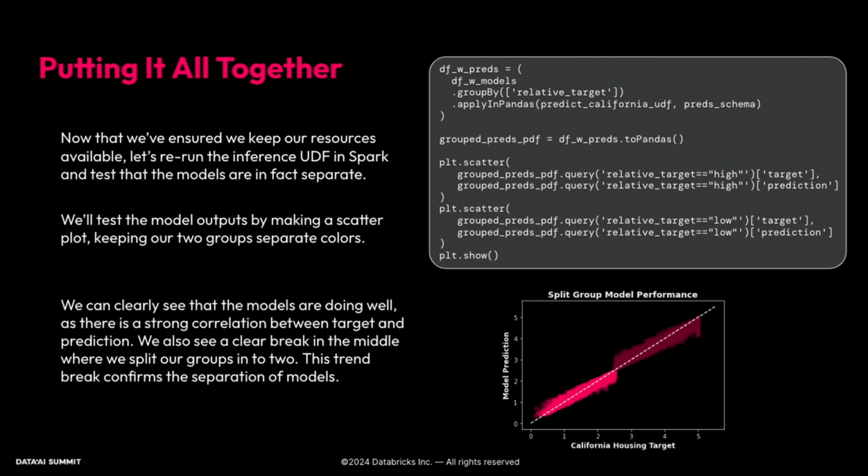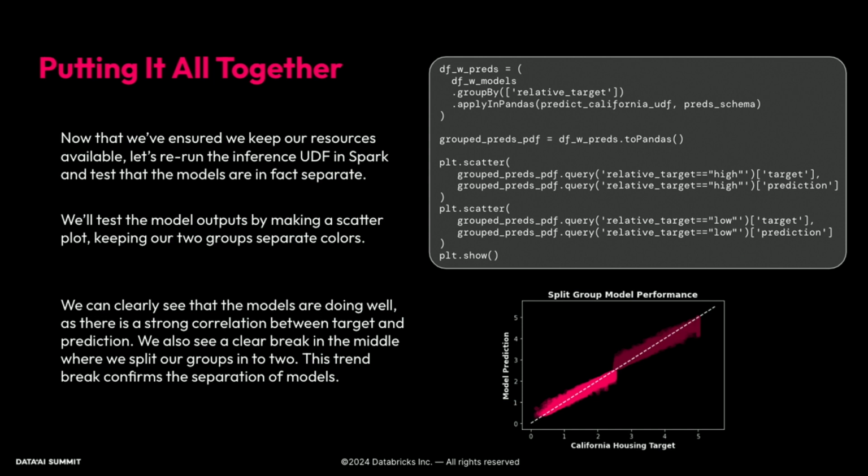And there's a couple things to observe here. One, the models are doing well. Again, this is expected because we didn't do the cross-validation. This is a training accuracy, so on and so forth. But we're seeing this general diagonal trend where the predictions are following the target. But more notably, we see a trend break right in the middle where we separated our high and our low groups. So right where the pink transitions into the maroon, you see this vertical offset where things aren't perfectly following the diagonal.